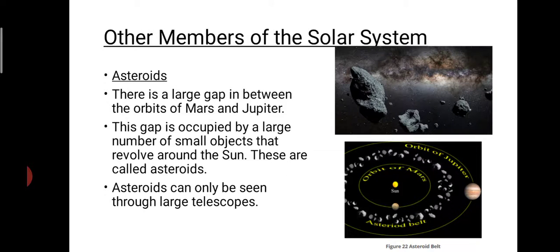Asteroids, they are present in the asteroid belt. So this asteroid belt is present in between the orbit of Mars and the orbit of Jupiter. So here you can see numerous small things like this. This is a gap which is filled by these objects, and these are also revolving around the sun.